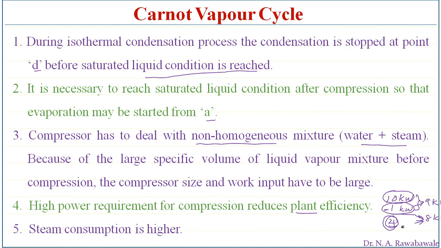So in this case, the larger the size of the compressor, the larger the power consumption, and therefore the net output power will be less. Steam consumption is higher. So here, the amount of steam consumed per unit power produced is more. In the Carnot cycle, power is consumed by the compressor, therefore the steam consumption rate will be more.